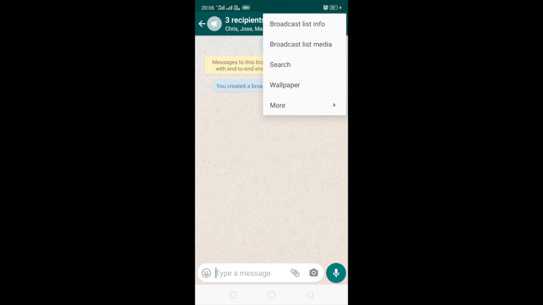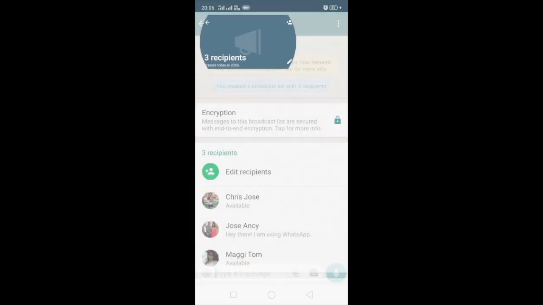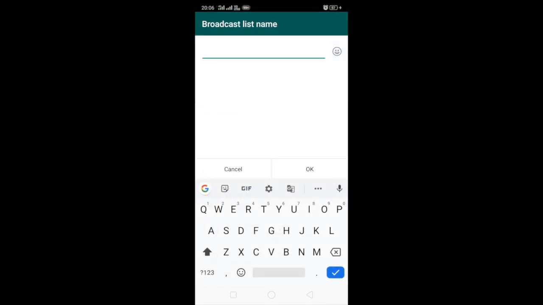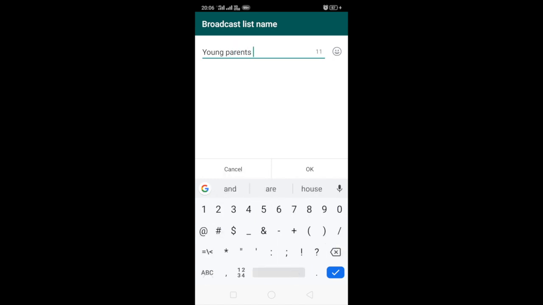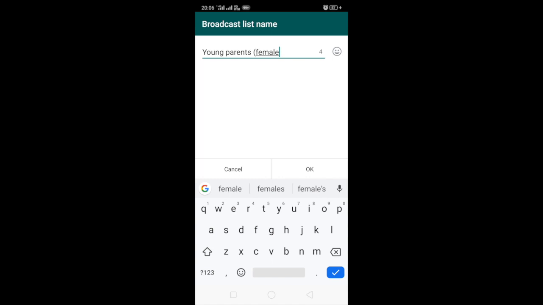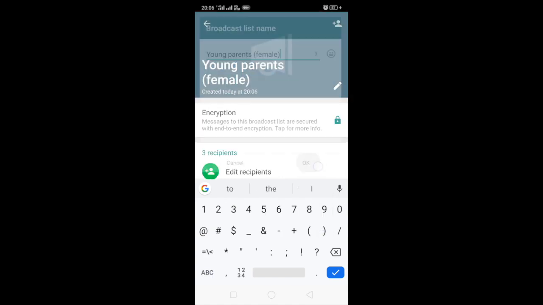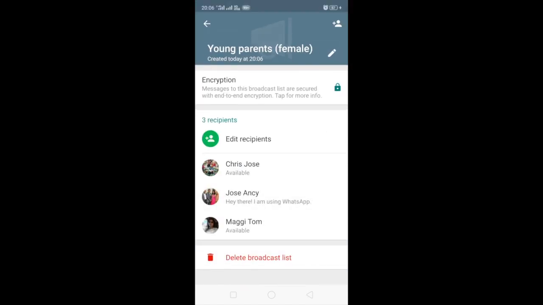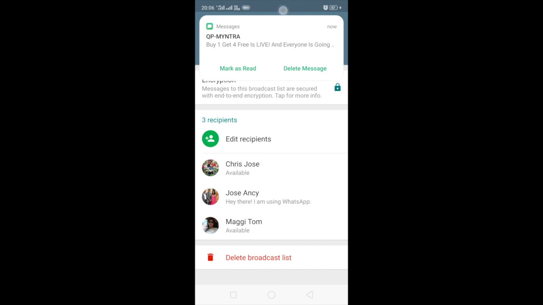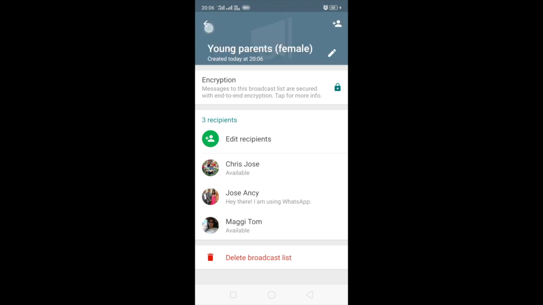So once I create the group, I can go and rename it so that it's very clear. So I can see this group, who all are part of the group, and then I can keep the broadcast name. So it's like young parents between the age of 30 to 40. So I specifically create broadcast lists like this so that in future when I get the content, I can send relevant content to relevant people.